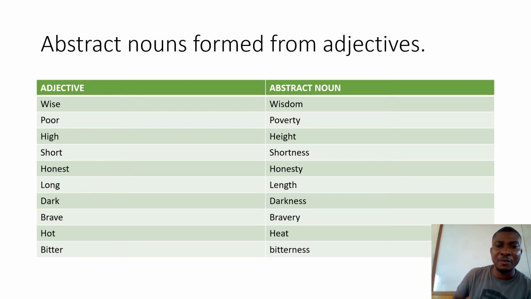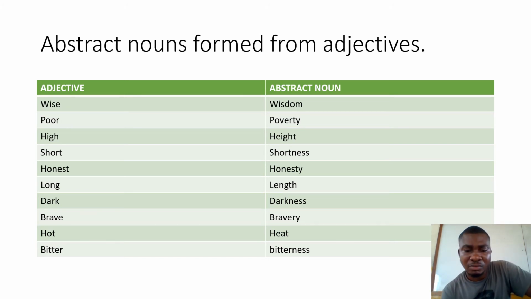The abstract form of wise is wisdom. Poor is an adjective. The abstract form of poor is poverty. High, the abstract form of the adjective high is height. Okay, height, you know, you cannot touch height. Height, you cannot touch or see, but it is there as a word. Shortness is the abstract form of short.